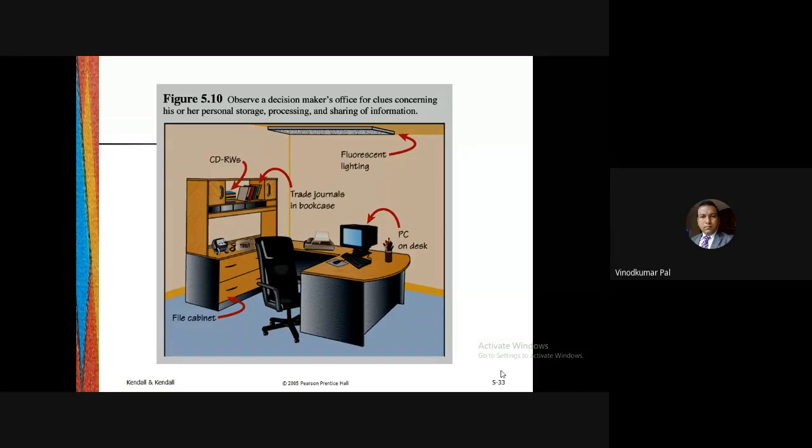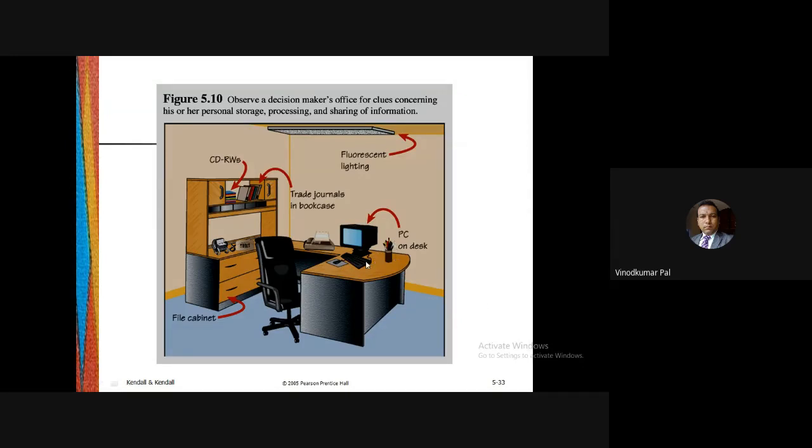They are showing it with the red arrows over here. These are the elements on the basis of which you are going to observe the decision maker with the help of all these physical elements, whether they are in that office or not.